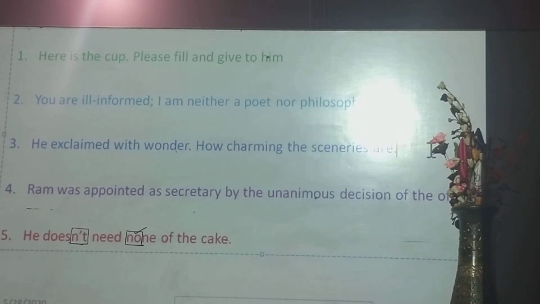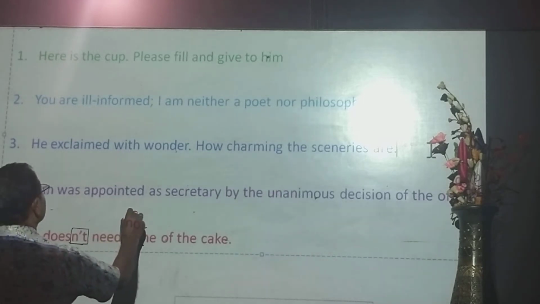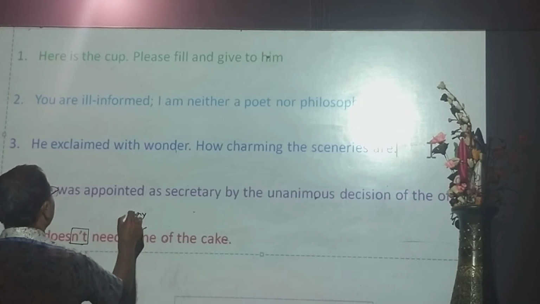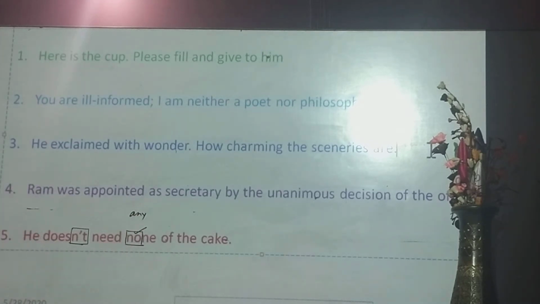So either you can make it, he does not need any one of the cake. He does not need any one of the cake. Or you can do it, he needs none of the cake. He needs none of the cake.